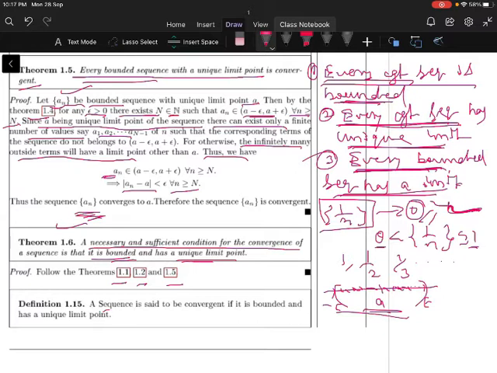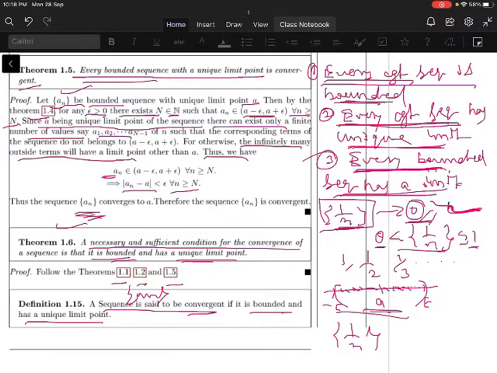Now let us move to the definition. A sequence is said to be convergent if it is bounded and it has a unique limit point. Let us modify the convergent sequence definition: the sequence a_n is said to be convergent if it is bounded and it has a unique limit point. For example, the sequence 1/n is convergent. This sequence is bounded and, moreover, has a unique limit point.